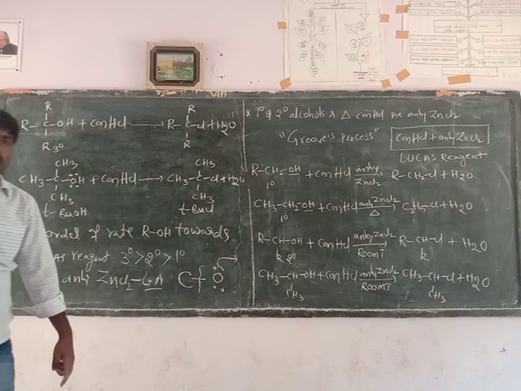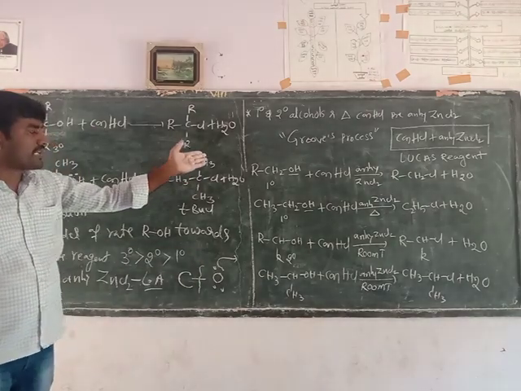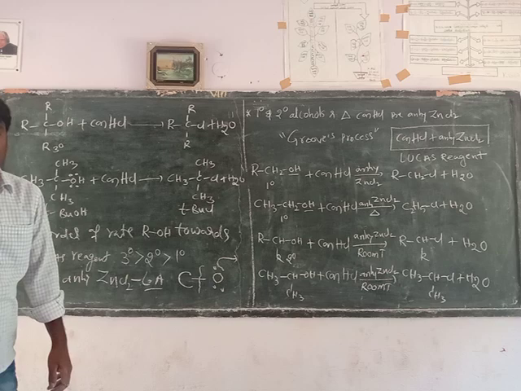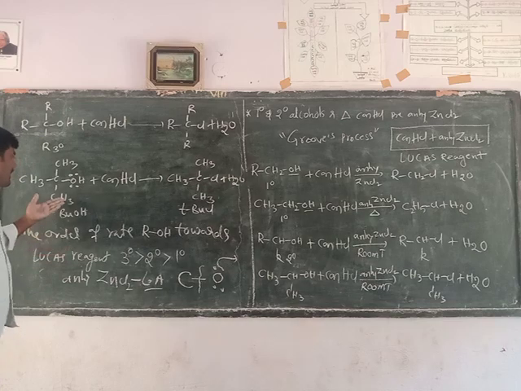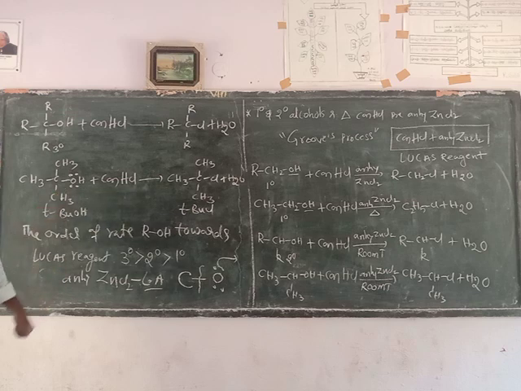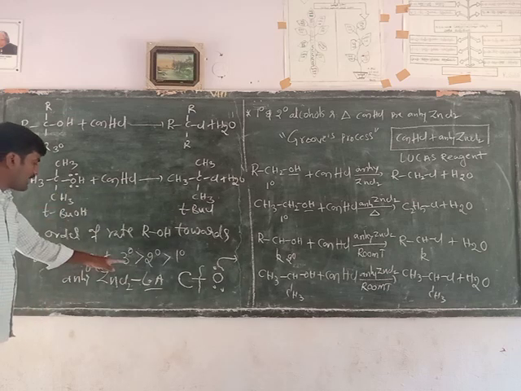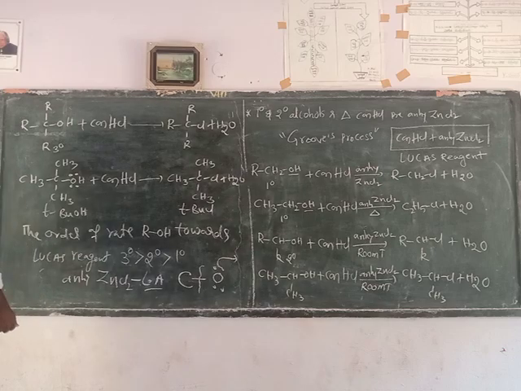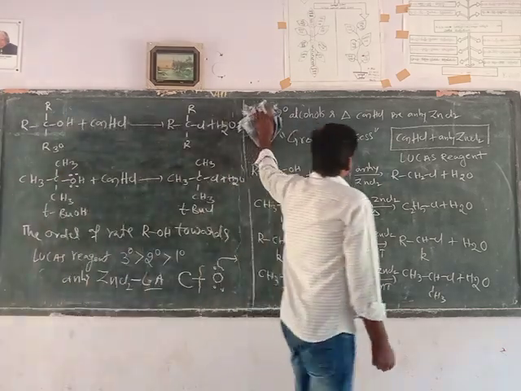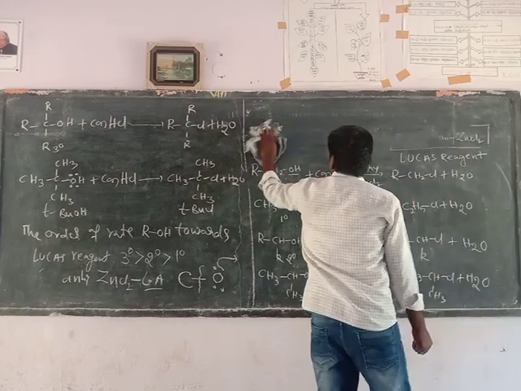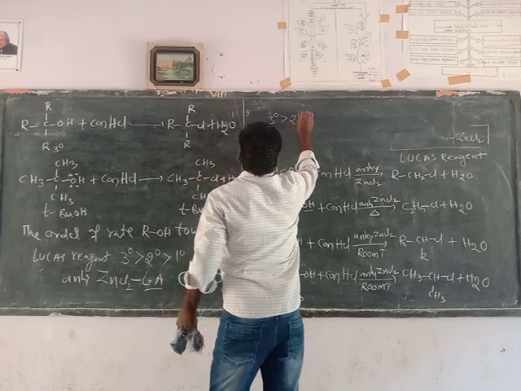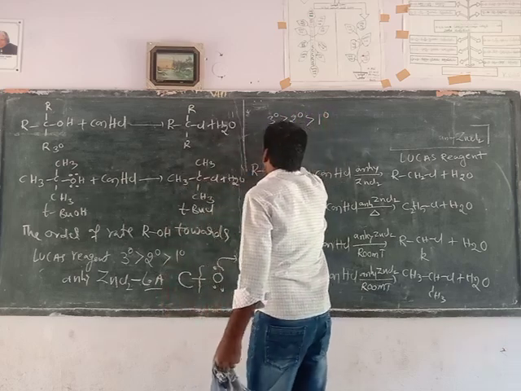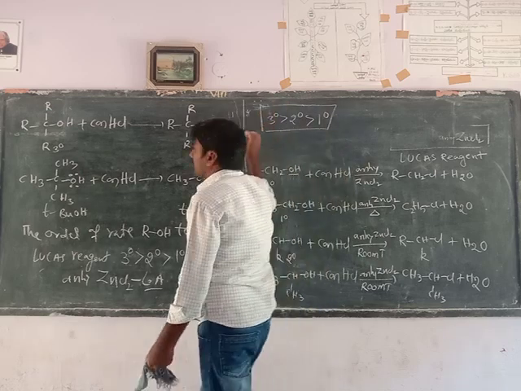Primary alcohols form a primary carbocation. Secondary alcohols, after cleavage of the bond between carbon and oxygen, form a secondary carbocation. Tertiary alcohols form a tertiary carbocation. The stability of the carbocation is directly proportional to the displacement of the hydroxyl group. So the order of stability of carbocations is tertiary carbocation greater than secondary carbocation greater than primary carbocation.